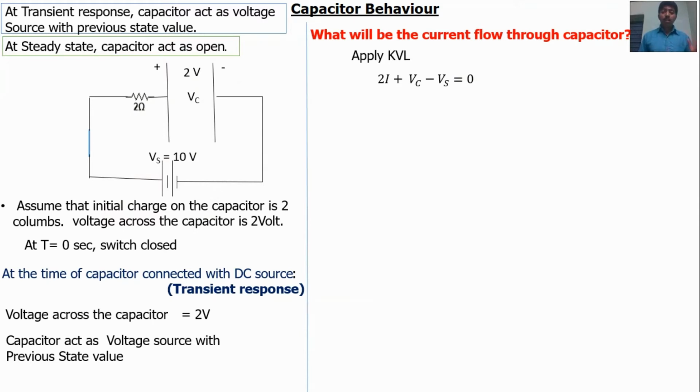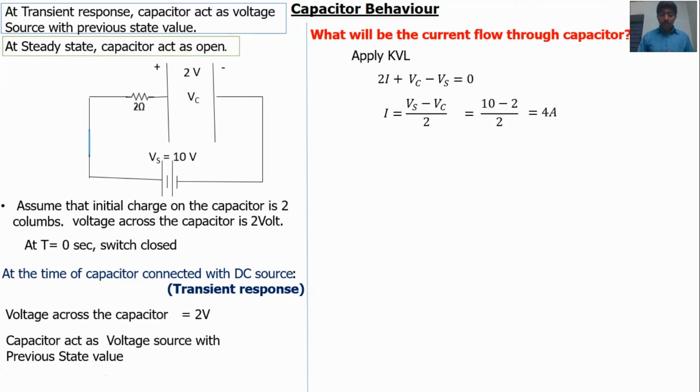I attached that video in the description of this video. Now I = (Vs - Vc)/2. Source voltage is given as 10 volt. The voltage across the capacitor is 2 volt. So the current will be 4 amps. At the time the capacitor is connected with the DC source, the current flow will be 4 amps.